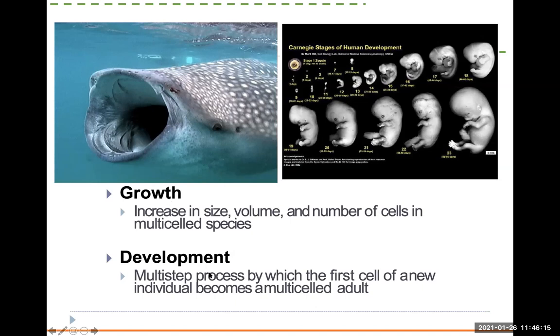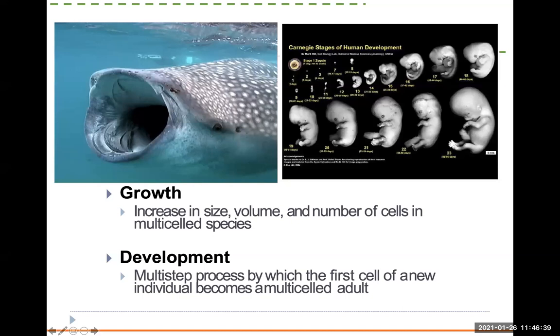And then there is development. That's what we go through. A lot of animals go through this as well. Basically, you start with a stem cell. Those stem cells can become anything in your body. They can become your brain. They can become your liver. They can become your small intestine. So you develop. You have these different stages of development where these stem cells become specific things.